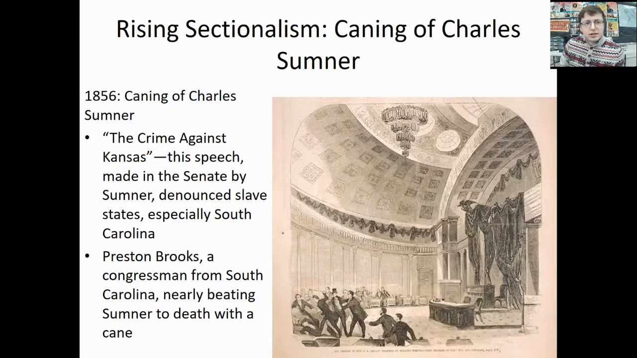Another incident of violence that we'll see is the caning of Charles Sumner, a Northern senator who will give a speech called The Crime Against Kansas, in which he will denounce slave states, particularly that of South Carolina. A congressman from South Carolina, Preston Brooks, will nearly beat Sumner to death with a cane over his remarks.